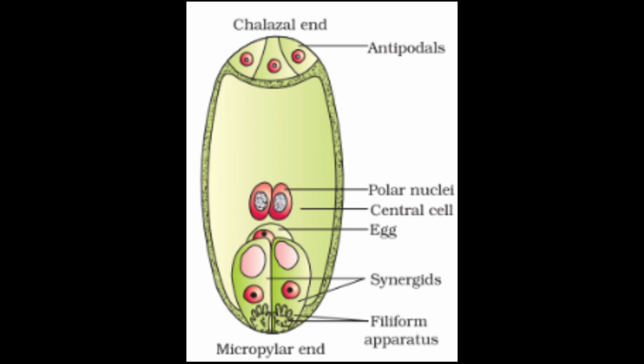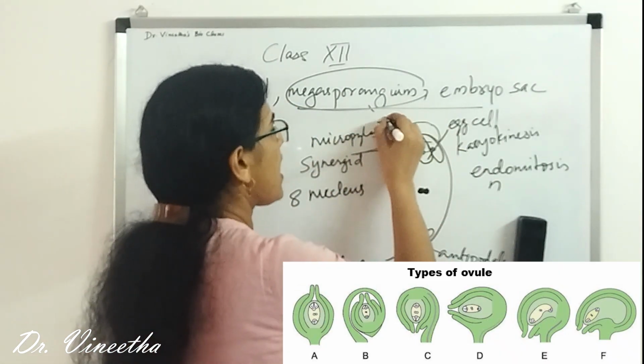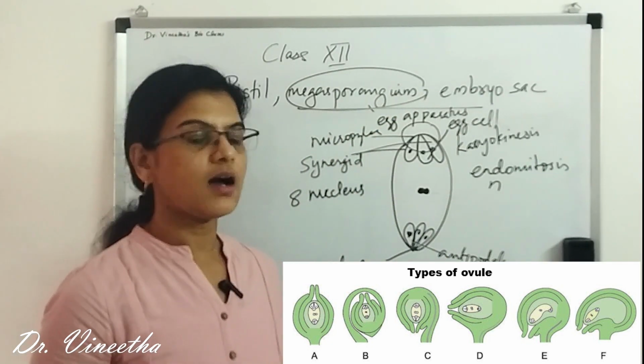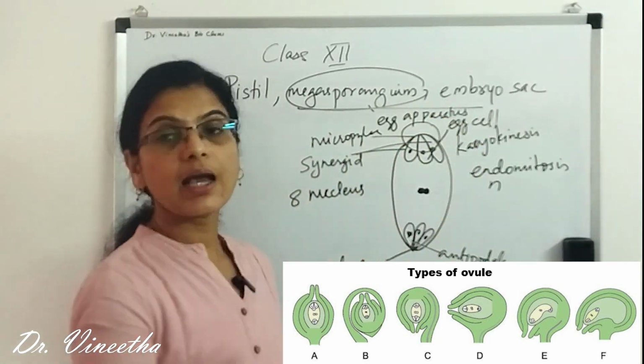And of the 3 cells which go to the micropylar end, 2 of them are called synergid cells and 1 will be the egg cell. Okay, these cells are called the egg apparatus. So these 3 cells are called the antipodals and these 3 cells form the egg apparatus.